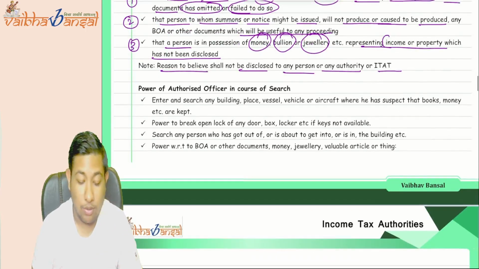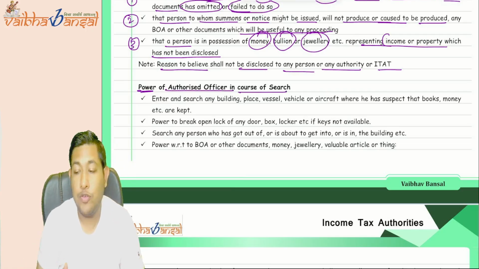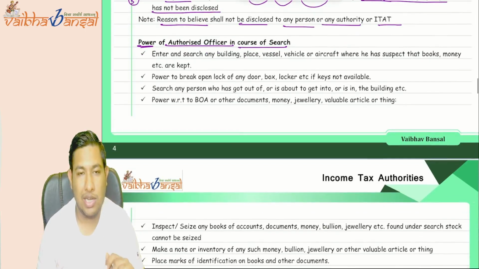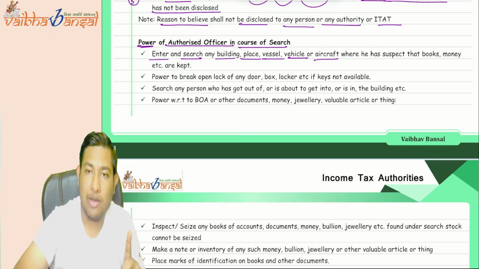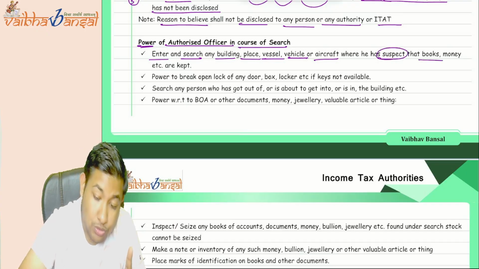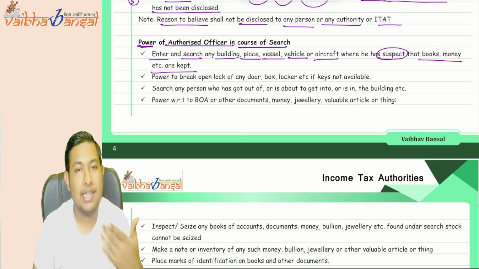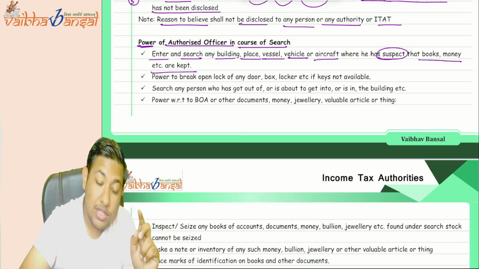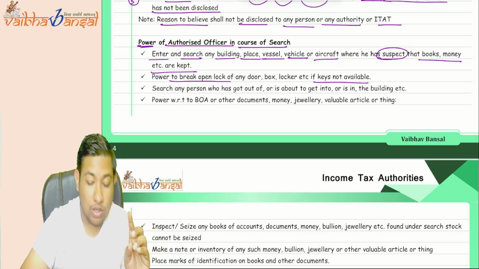No issues. Now, what are the powers of the authorized officer in case of a search? If you are going in for a search, what are the powers given in that particular search? Enter and search any building, place, vessel, vehicle, or aircraft where it is suspected that books, money, etc. are kept. Wherever the books, money, etc. are kept, you can search anything. If no keys are available, then you can even break the lock of that particular door, box, or locker.